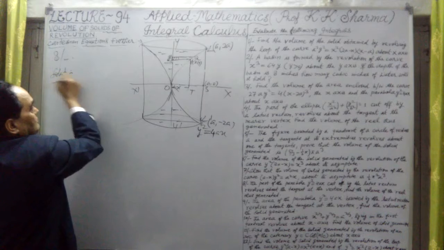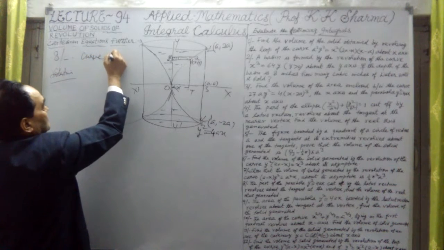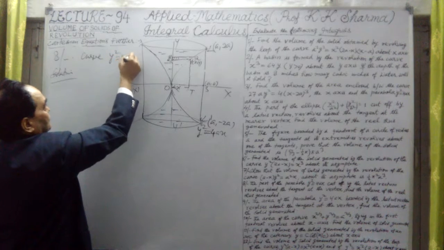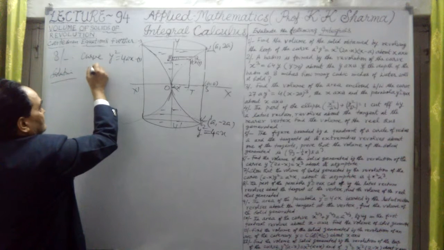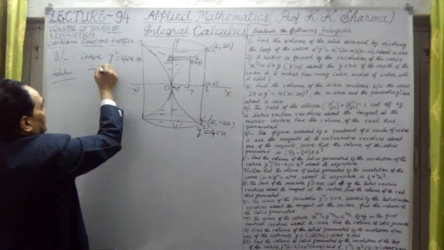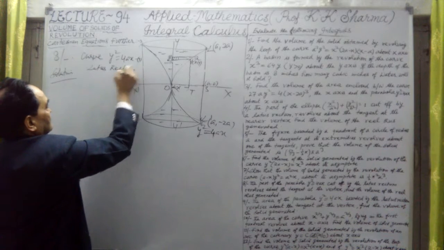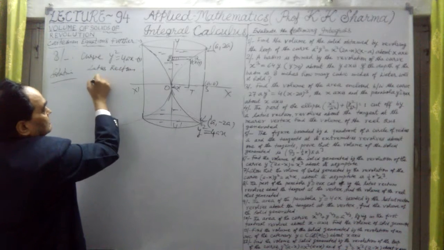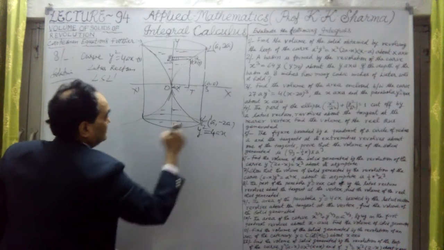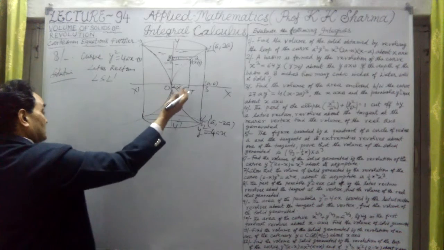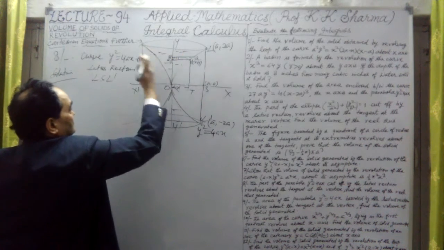So for the volume of the solid, let me take this solution. We are taking here the curve, the parabola y squared equals 4ax. This is the first equation. The second thing says the latus rectum, the latus rectum LSL dash. This is the latus rectum. This section is revolved around this tangent line.